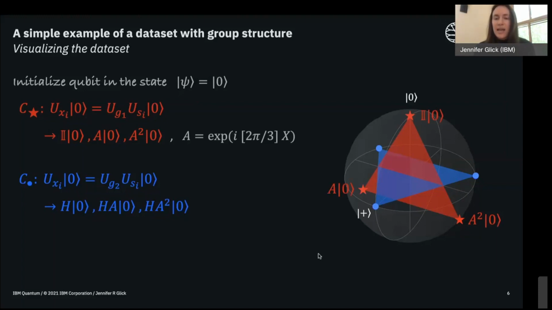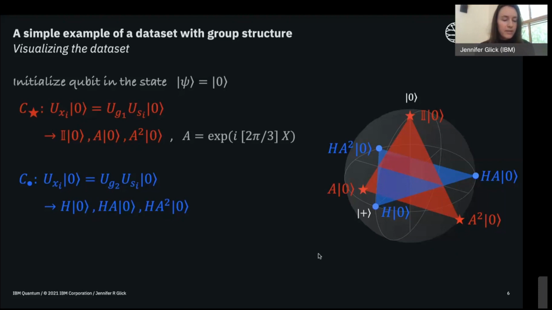that correspond to the first coset C star. And you'll see that they live on an equilateral triangle with the points on the surface of the Bloch sphere. If we did the same thing for the other coset C dot, then these live on this blue triangle. And these two triangles are orthogonal to each other, and they share a common centroid.